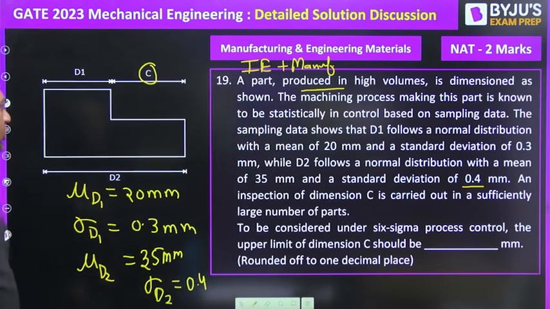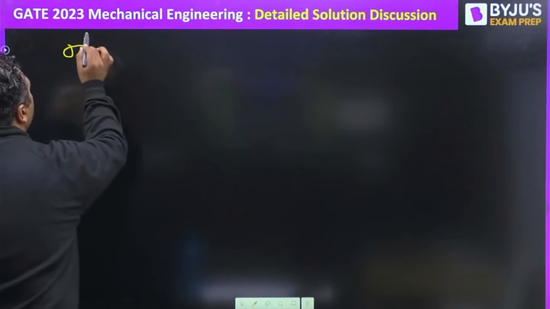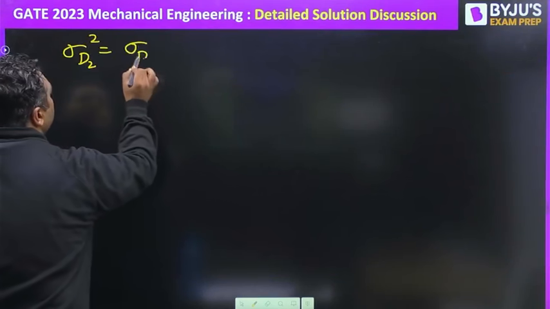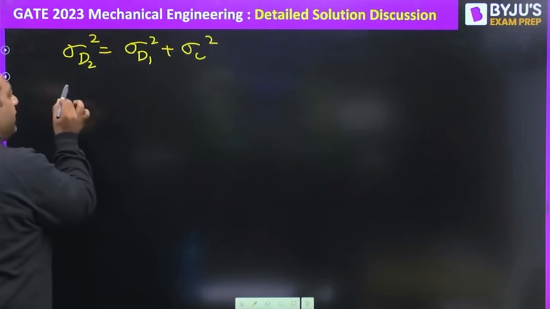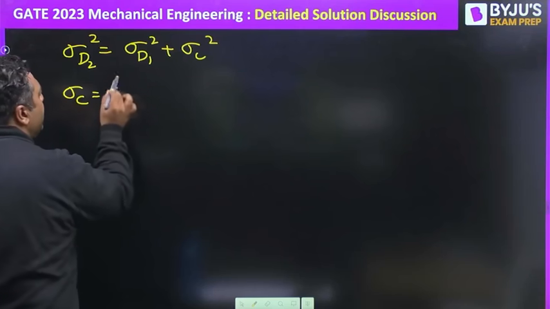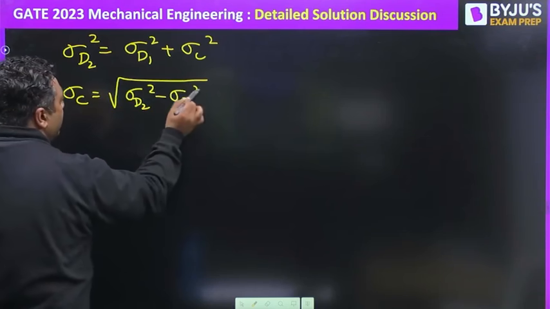If you are going to solve it, as C is coming from D2 only, we can say that the square of the standard deviation of D2 is the square of the standard deviation of D1 plus the square of the standard deviation of C. So from here you can get the standard deviation of C as the square of the standard deviation of D2 minus the square of the standard deviation of D1.